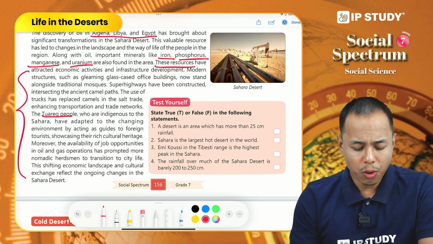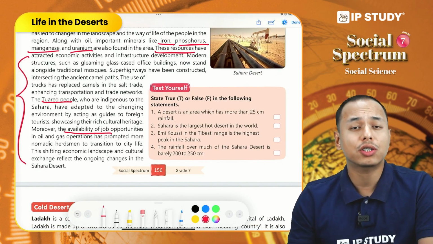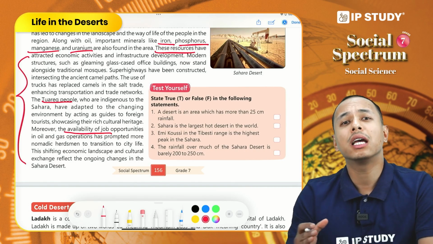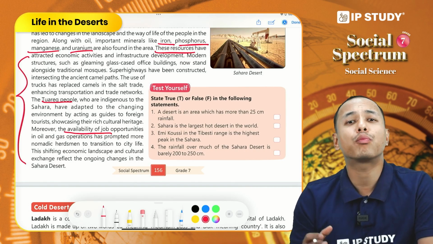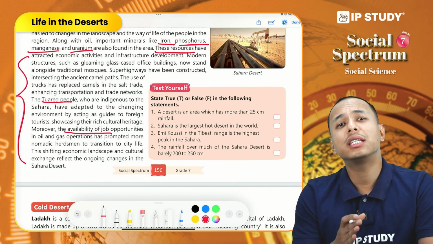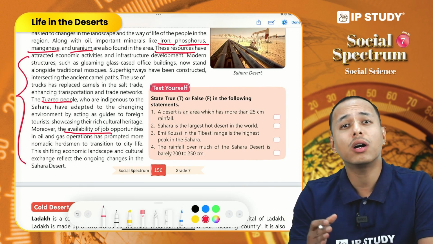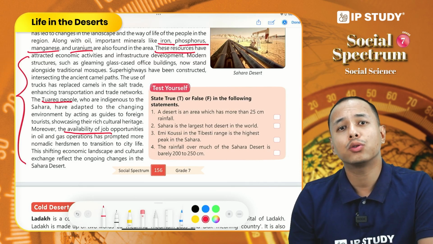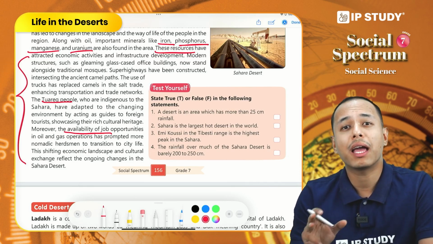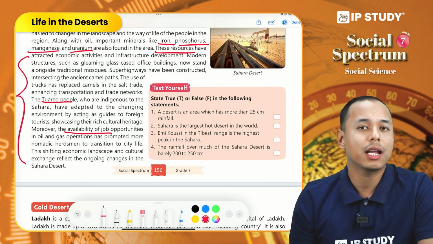tourists. So this availability of job opportunities, this infrastructural development, and all these economic changes have prompted the people living in the Sahara region to change their nomadic tribal lifestyle to an urban lifestyle. So this economic change and the cultural exchange show us the changing landscape of the Sahara region.